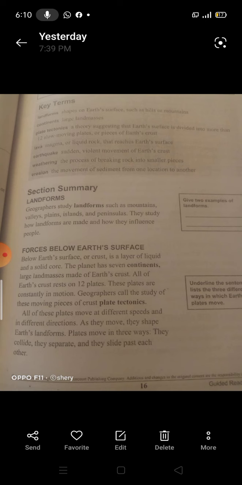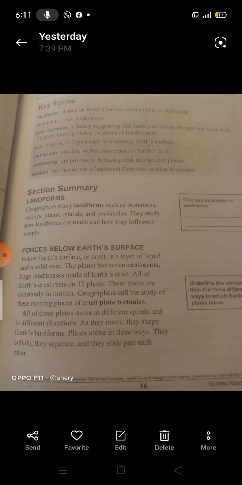All of these are examples of landforms. So the word landform means forms on Earth's surface, such as hills or mountains.